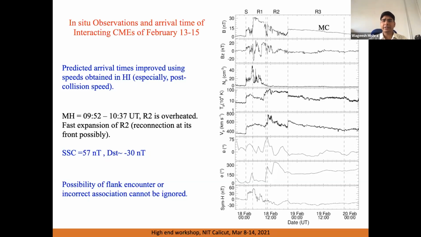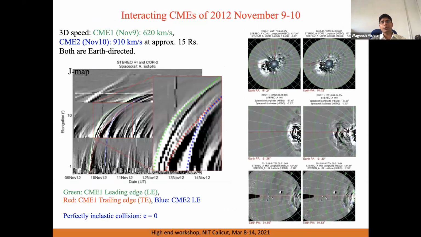reconnection may happen and magnetic energy may be converted into thermal energy, as seen in the rise in temperature. And when such interacting CMEs arrive at the Earth, we can see in the bottom panel that the SYM-H index rises, and it shows that there is a perturbation, a rise in the Earth's horizontal component of magnetic field. And such perturbation needs to be accounted for when such a CME arrives, to know what disturbances they are causing.